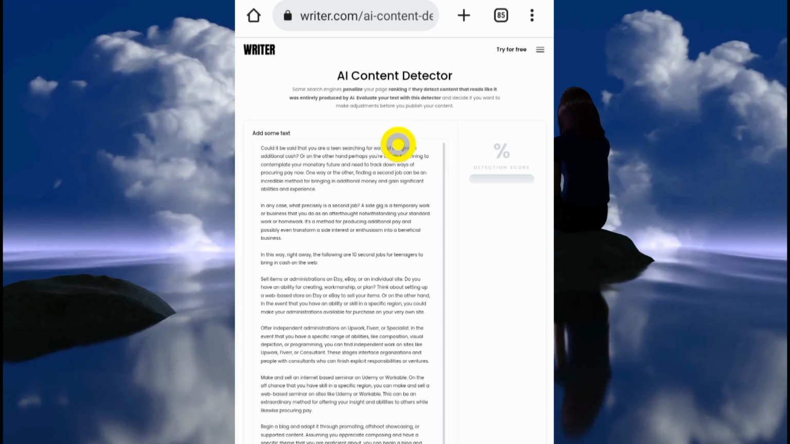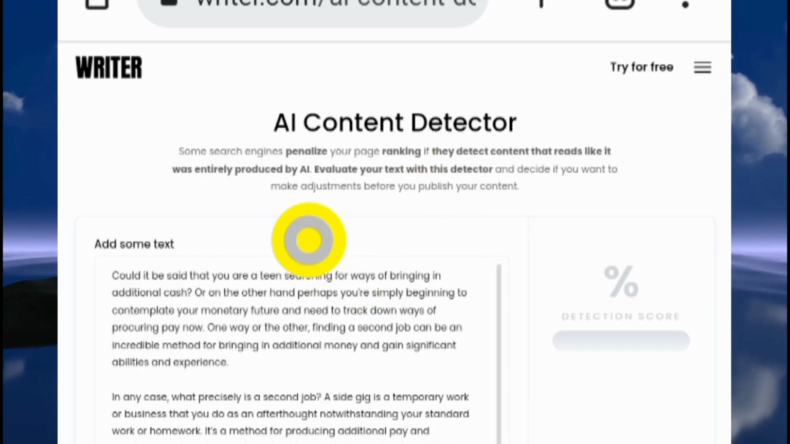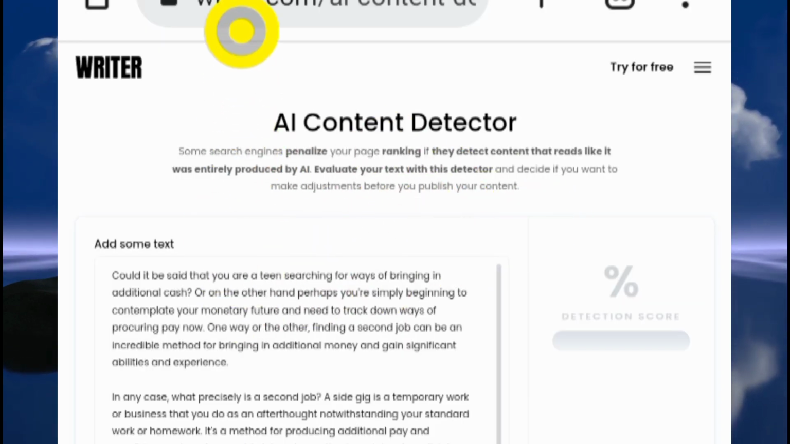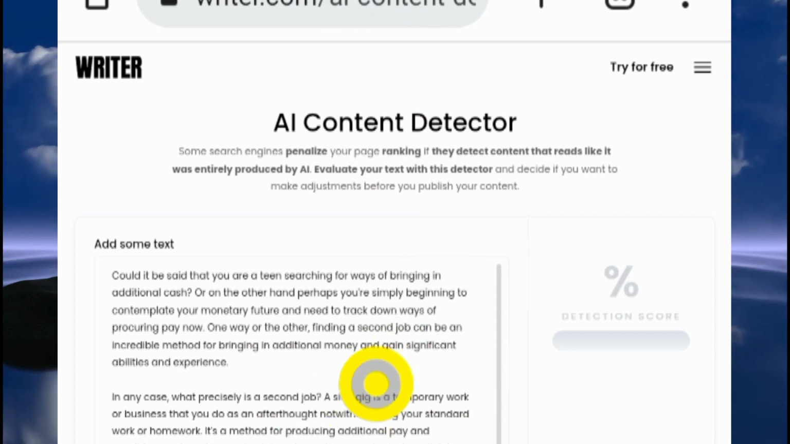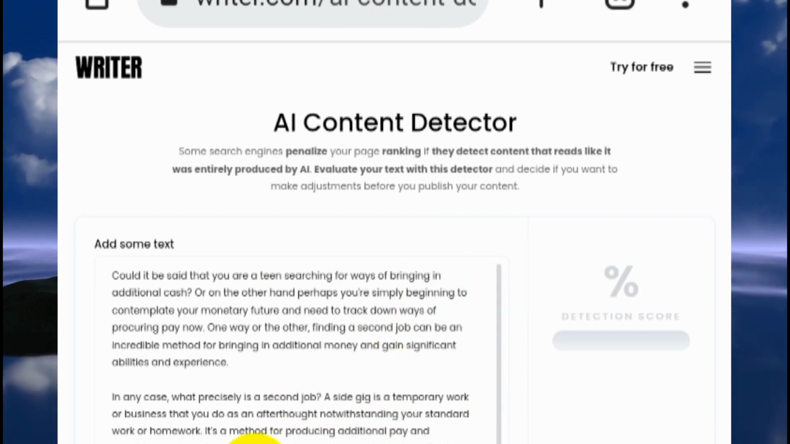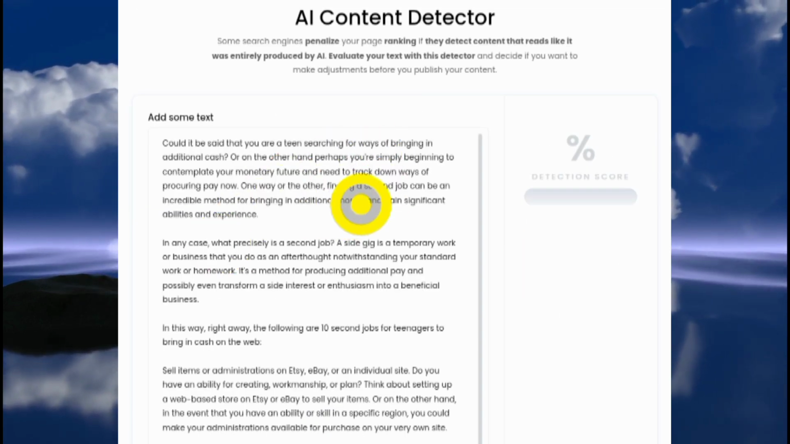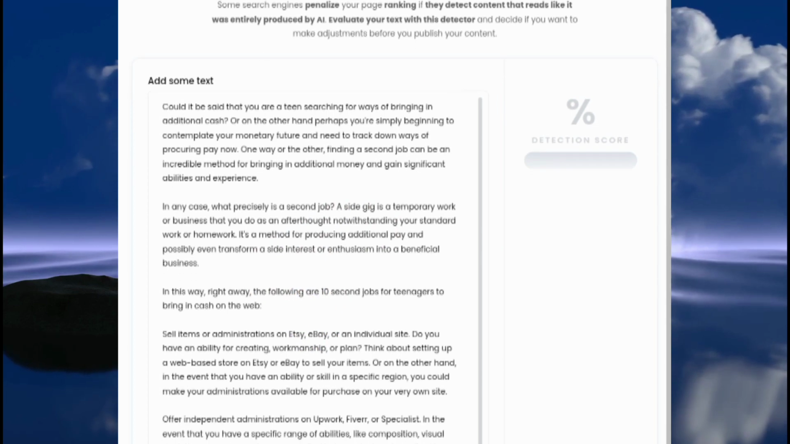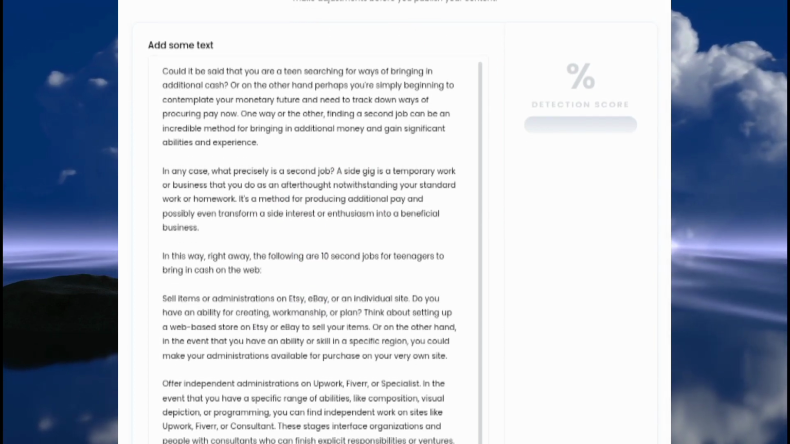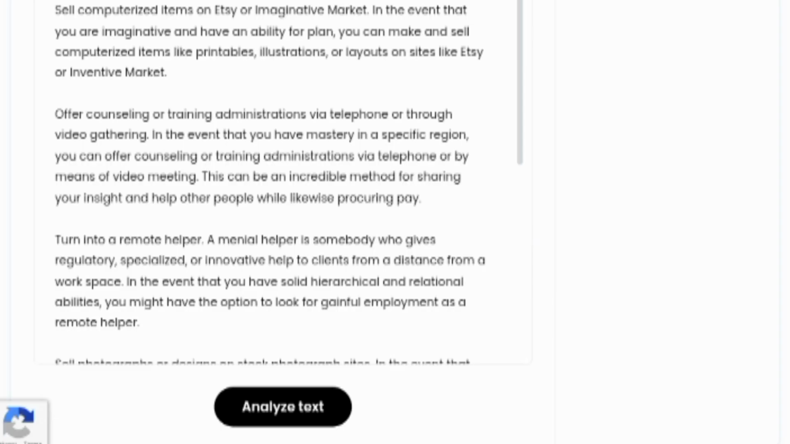The next thing you would want to do is come to an AI content detector like writer.com or originality.ai. There are a bunch of them. What you want to do with this software is paste the content that has been paraphrased by Spinbot. You're going to paste it here, and once you have it pasted, you click on the analyze button down here.